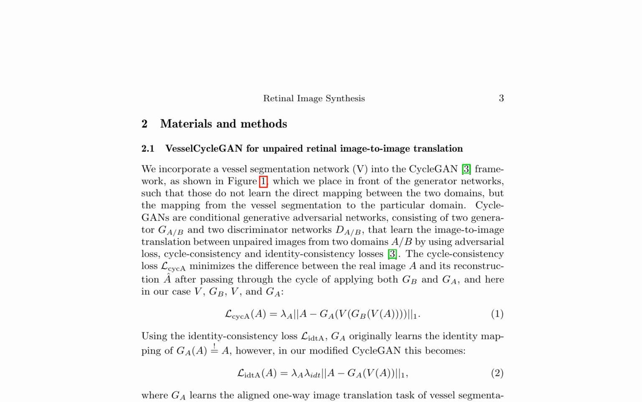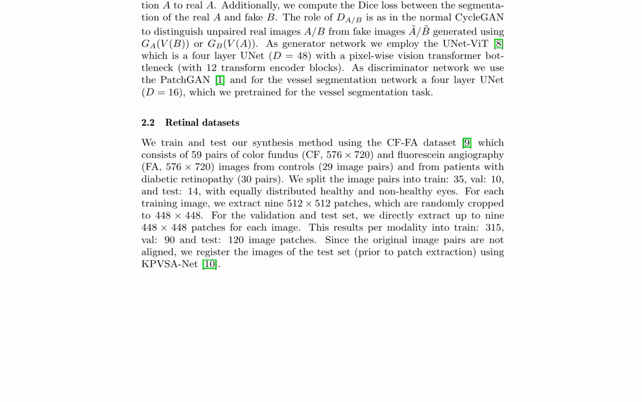The generator networks learn the mapping from vessel segmentation to the specific domain, rather than directly between the 2 domains. The cycle consistency loss, identity consistency loss, and adversarial loss are employed to train the network. The cycle consistency loss minimizes the difference between the real image and its reconstruction after passing through the cycle of applying both generator networks and the vessel segmentation network, as shown in equation 1.